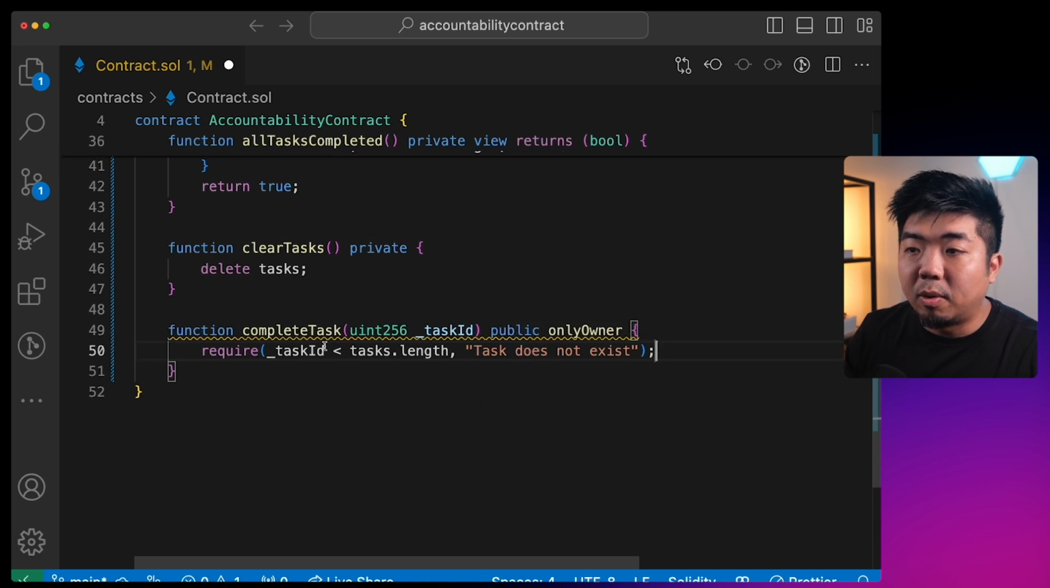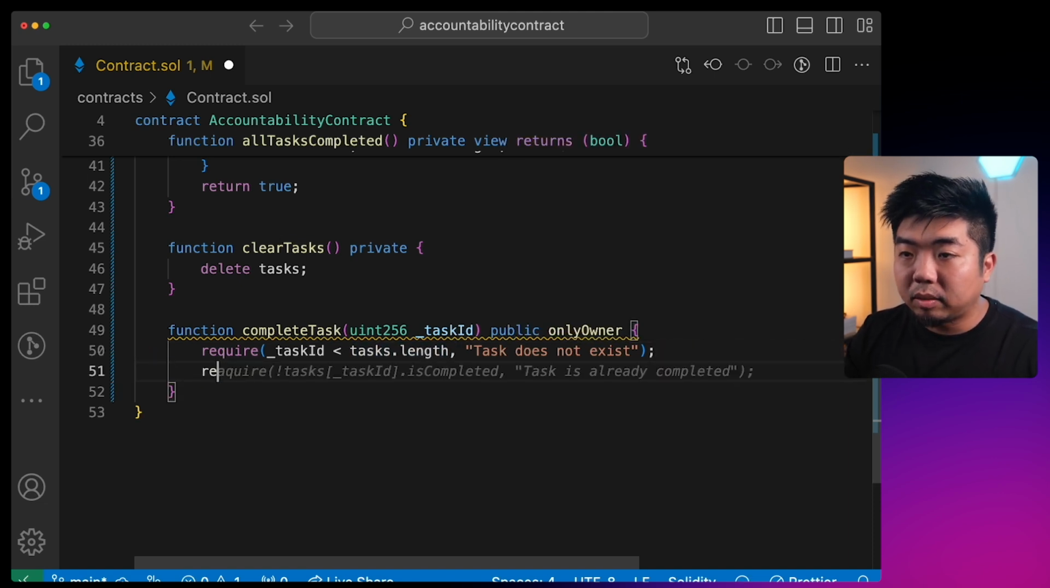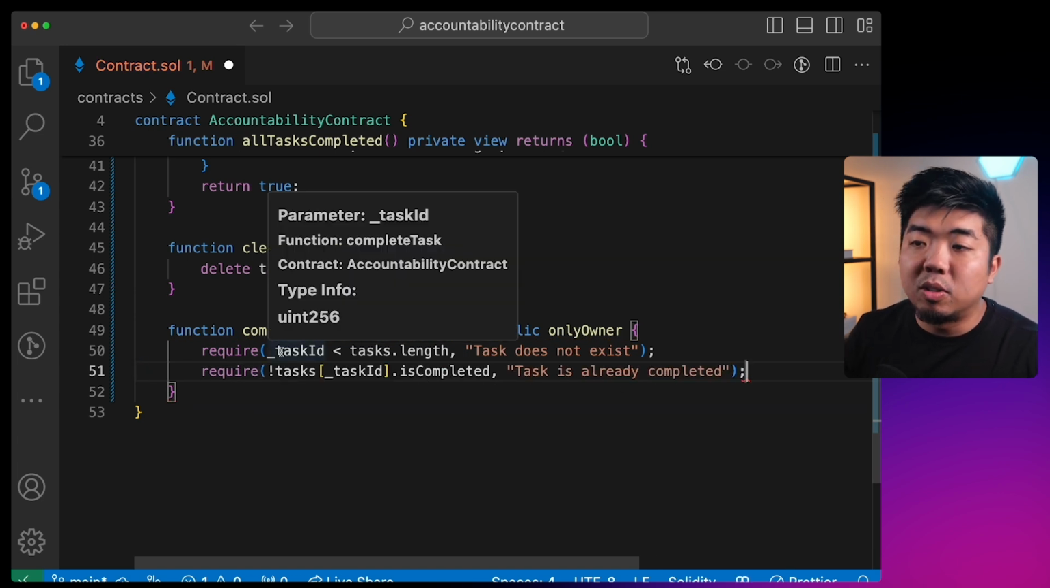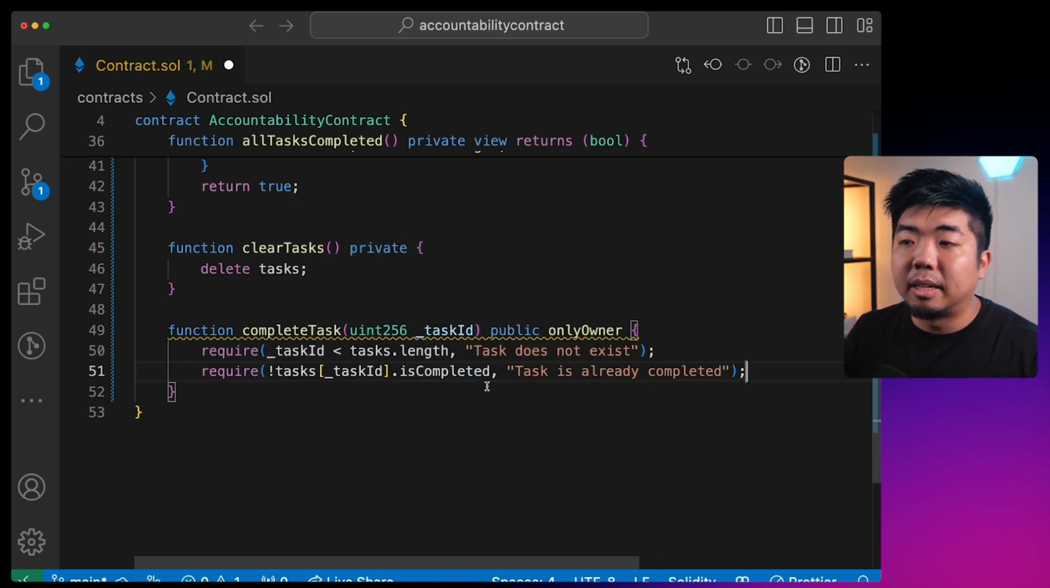If it is greater than task.length, it means the task doesn't exist. So the task ID that we provide needs to be within the length of the task array here. The next thing we're going to require is that the task that we're trying to complete hasn't already been completed.